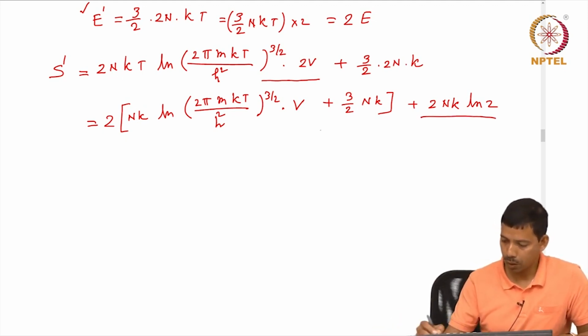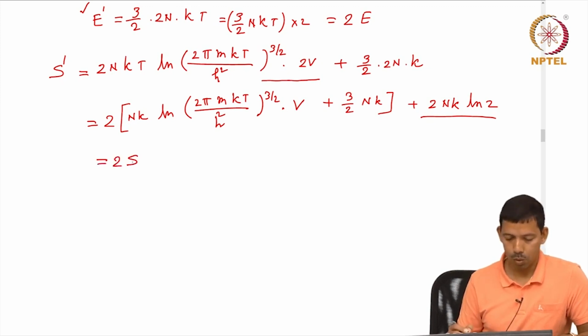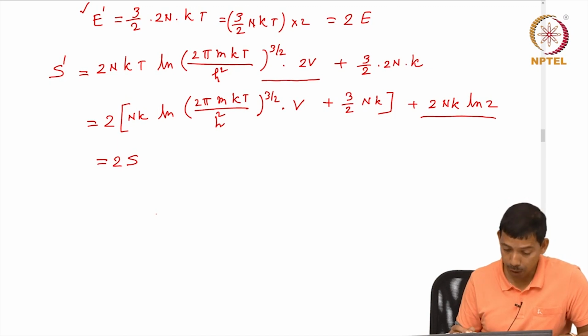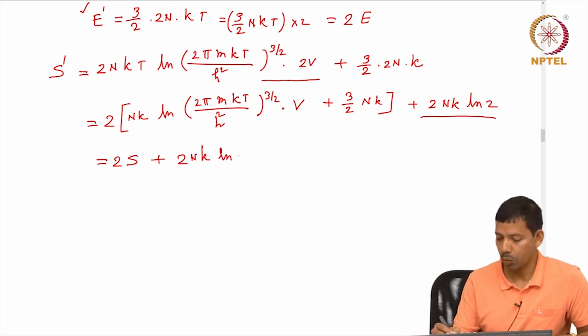If you look at this term, this is nothing but my previous entropy S. So, now my new entropy S prime is actually 2S, not just 2S, but it also has an extra term, 2Nk ln 2.